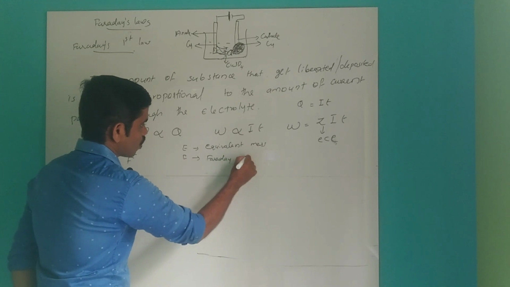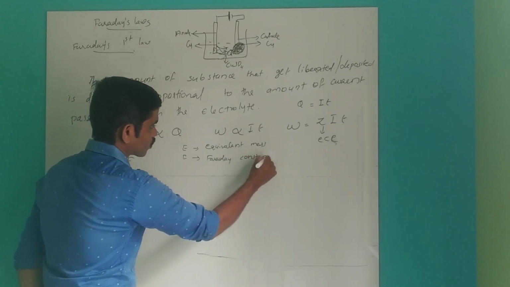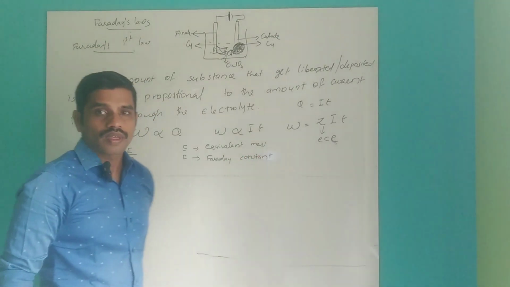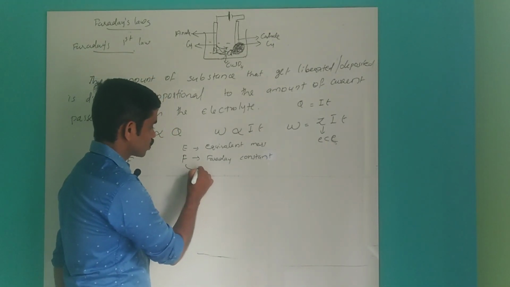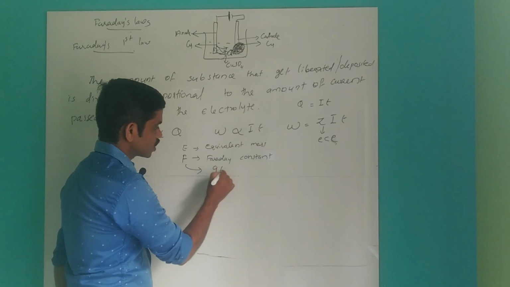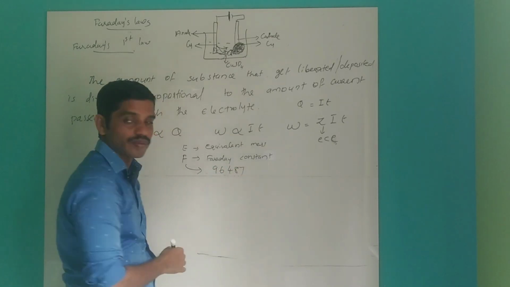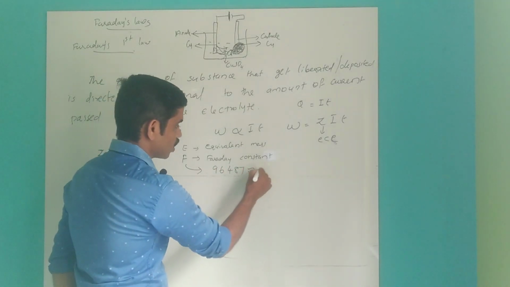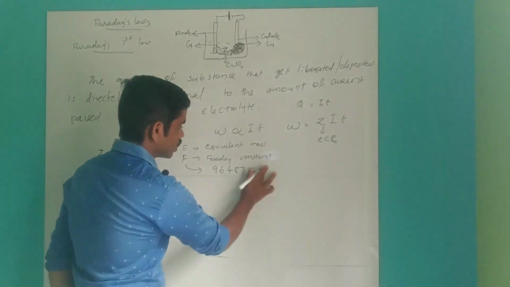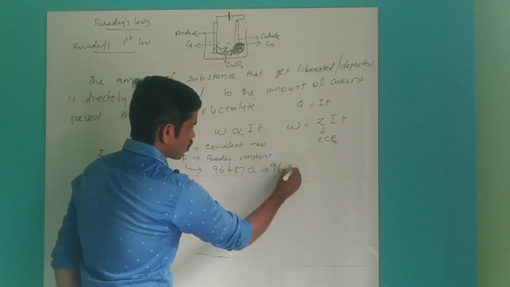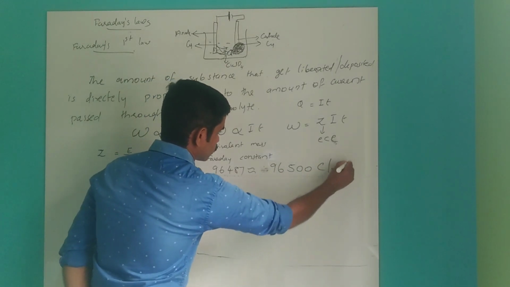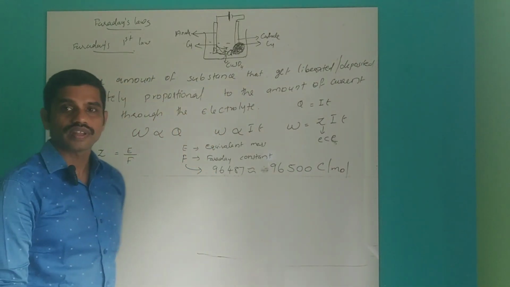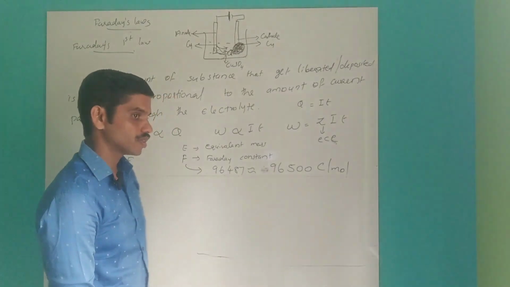It has the value 96487, which is approximately equal to 96500 coulomb per mole. That's the value of the Faraday constant.